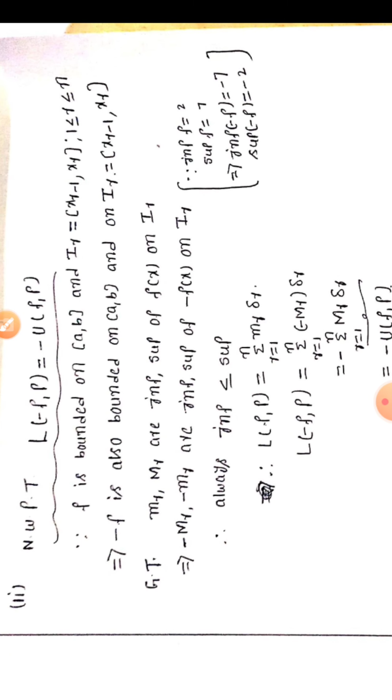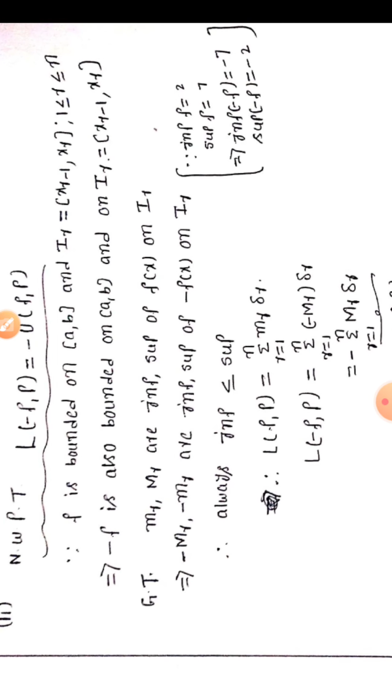Therefore, given that small mr, capital MR be the infimum, supremum of f of x on IR. That is, small mr is the infimum of f of x on IR. Second one, capital MR is the supremum of f of x on IR. Therefore, that implies